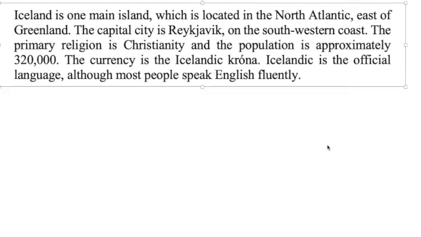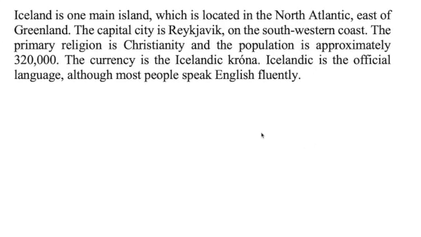So the introduction is, Iceland is one main island which is located in the North Atlantic east of Greenland. The capital city is Reykjavik on the southwestern coast. The primary religion is Christianity and the population is approximately 320,000. The currency is the Icelandic krona. Icelandic is the official language, although most people speak English fluently.